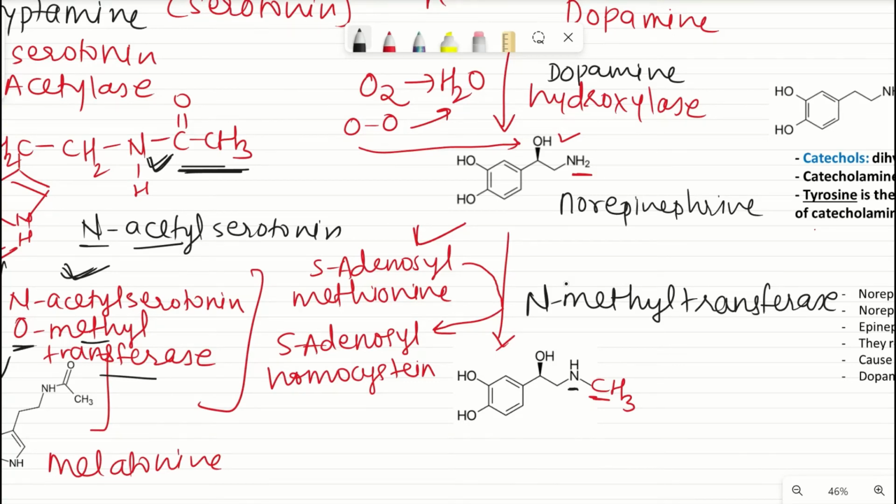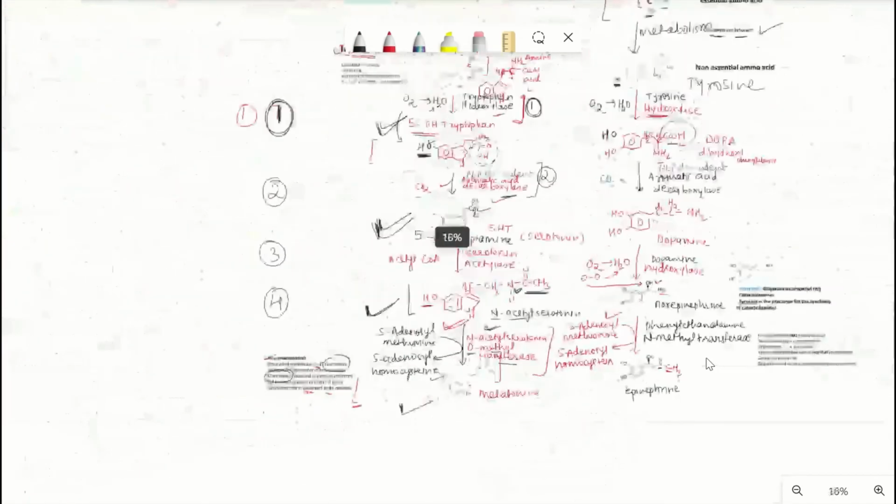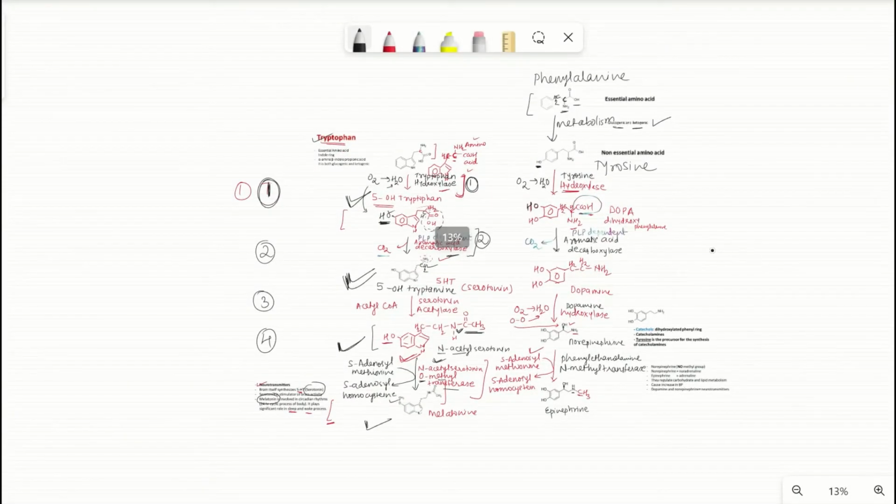So norepinephrine means phenylethanolamine N-methyl transferase, which is making this epinephrine. I hope this is clear. Both the syntheses, very simple they were.